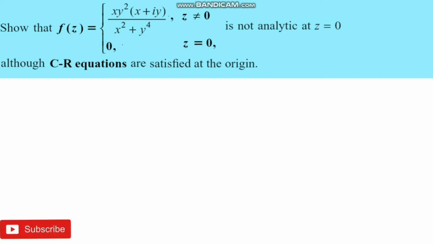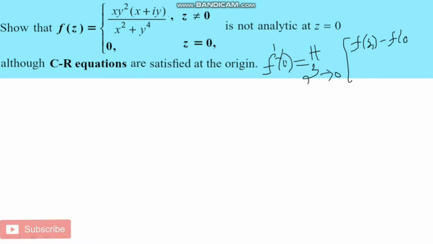In order to show that the function f of z is not differentiable at the point z equal to 0, we know that f dash of 0 is the limit as z tends to 0 of f of z minus f of 0 by z minus 0.